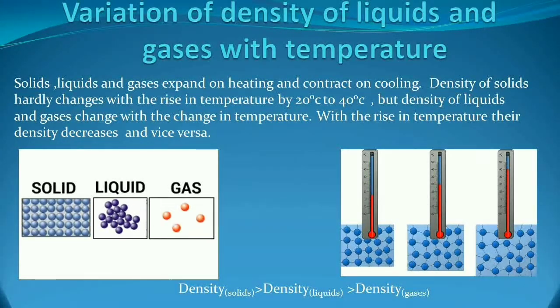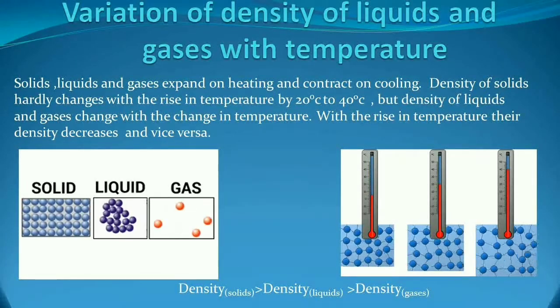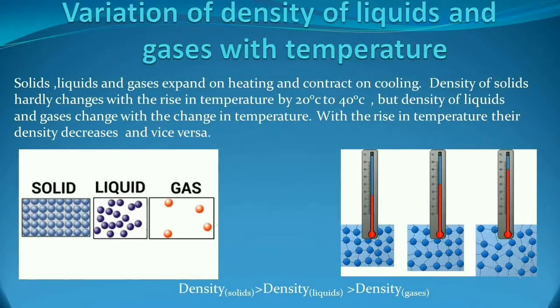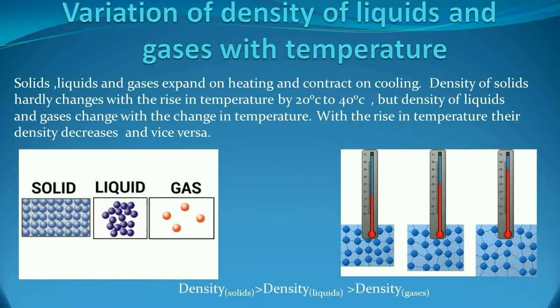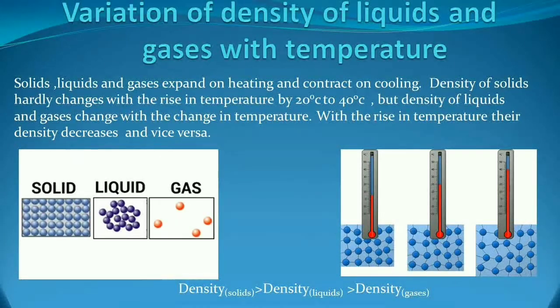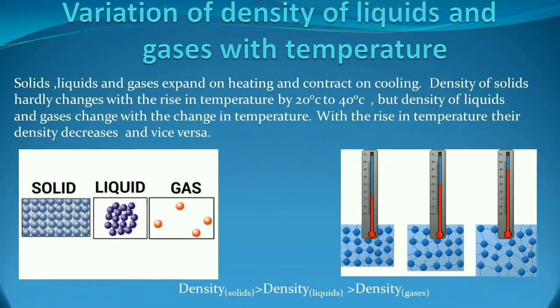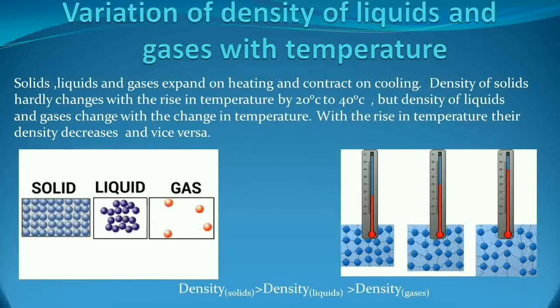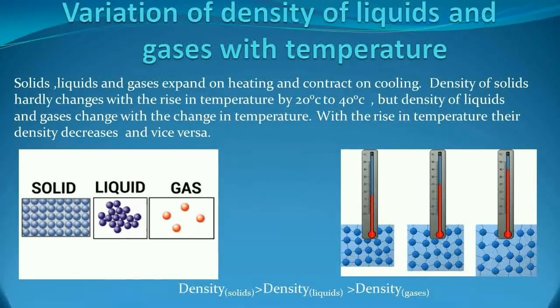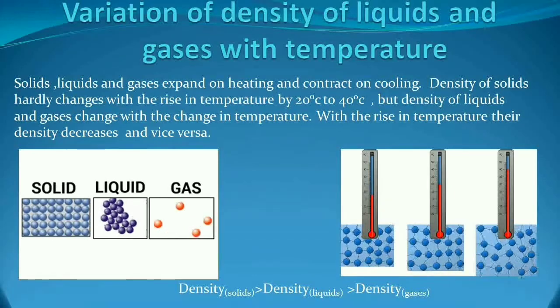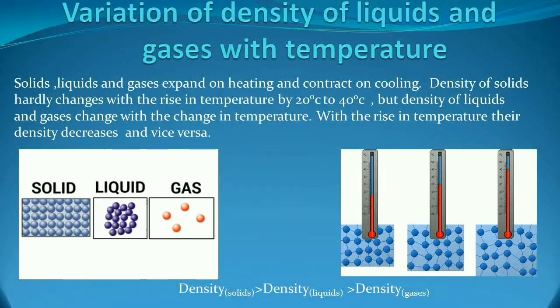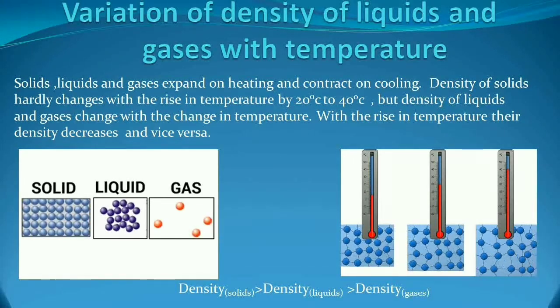Clear? You can see here in the animated picture the molecular arrangement of solids, liquids and gases. In the solid, the molecules don't have much intermolecular space to move or to vibrate. That is why the intermolecular force is very strong in solids.